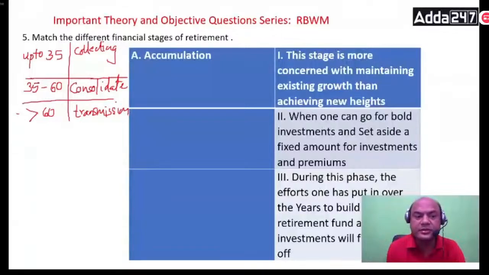These names are just the general names I gave. So what are the actual names? Look at this. Accumulation phase means go on collecting. What will this be called, 1, 2 or 3?